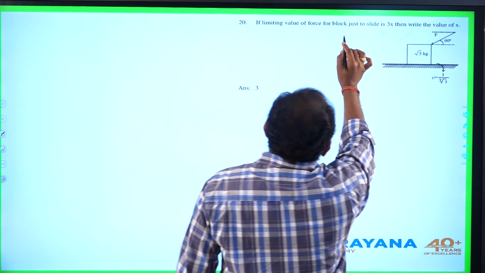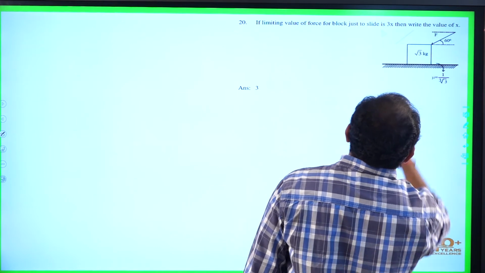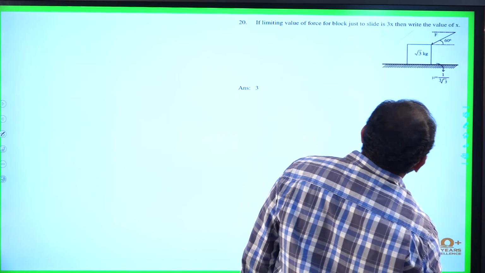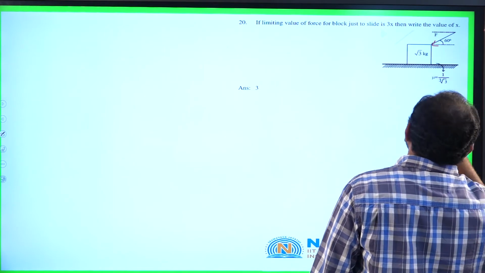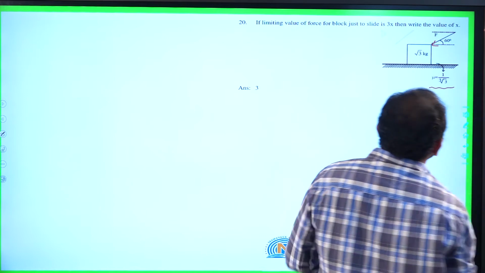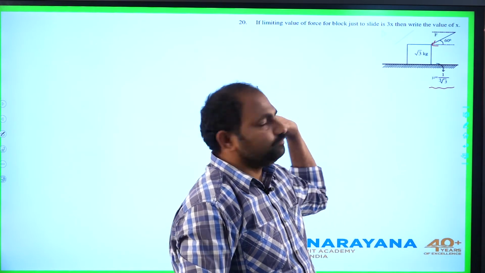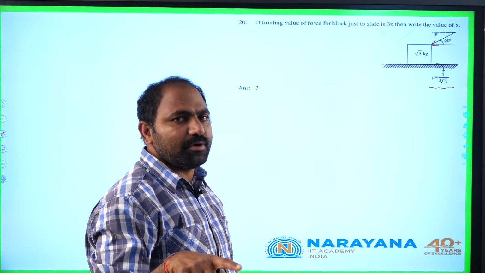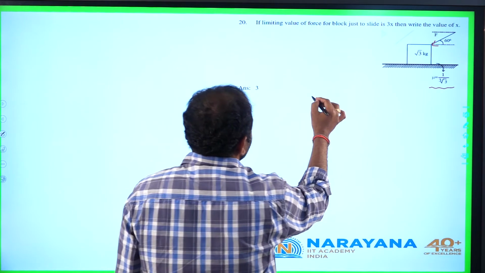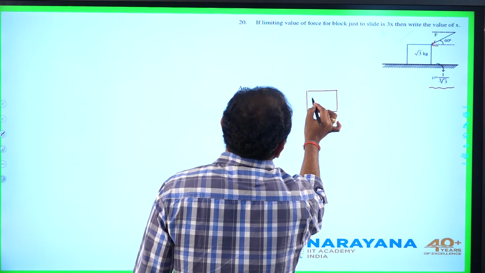If the limiting value of force for the block just to slide is 3x, then write the value of x. Here it is given the force is making 60 degrees with the horizontal. The coefficient of friction between the block and ground is 1 by 3 root 3. Let us resolve the applied force into two components, vertical component and horizontal component. So its free body diagram can be taken like this.